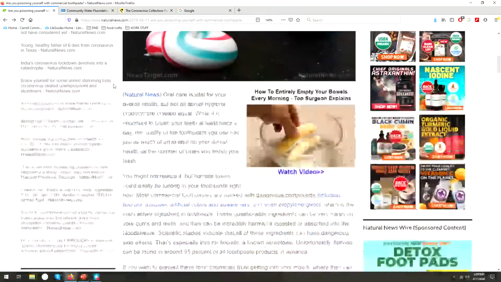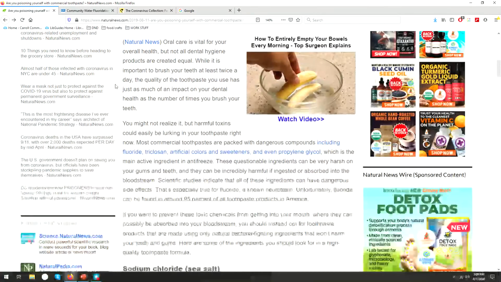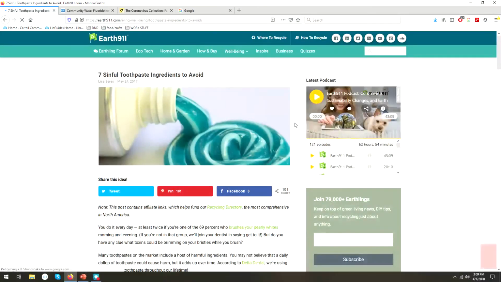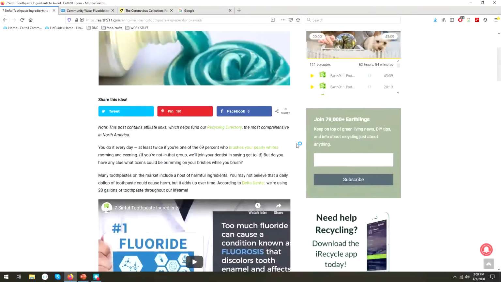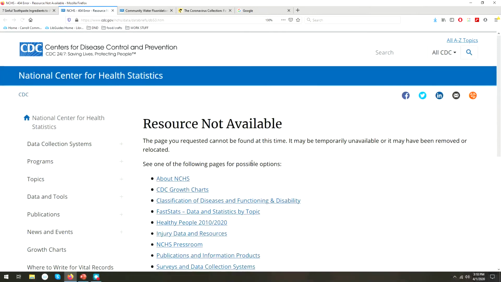All right, accuracy. With online articles, I expect to see sources linked within the text, especially when the author is stating something as fact. Let's follow one of these links and see where it goes. So this takes us to another listicle page, and the word sinful in this title is giving me pause. As we scroll down, we can see that this source actually cites the CDC, which we know is a reliable source, so let's click that. But we got a dead end. Not a good sign. Links to evidence should actually lead to that evidence.